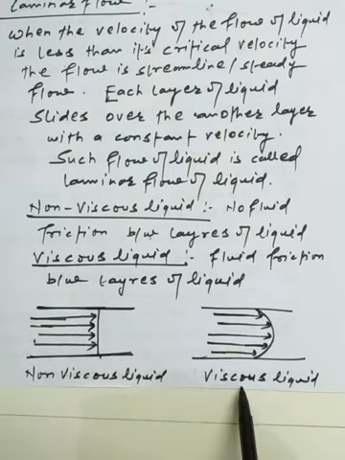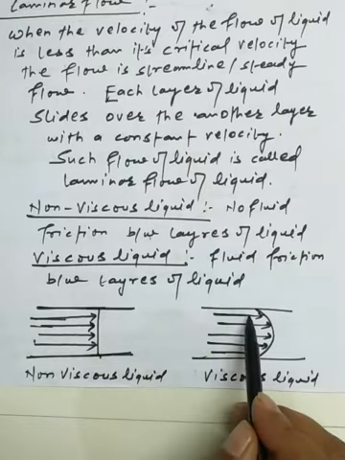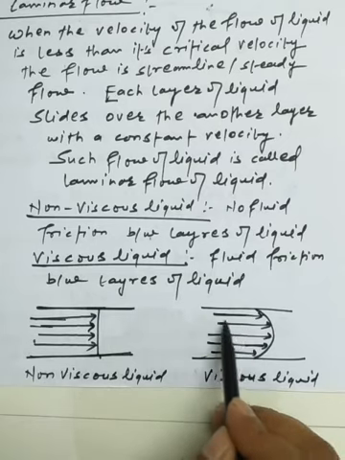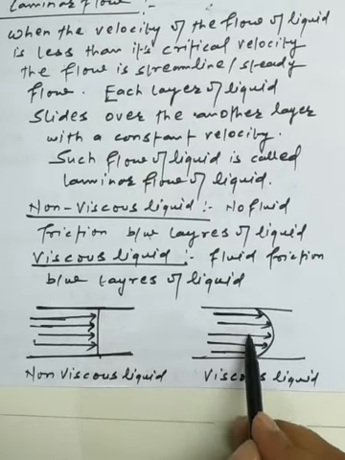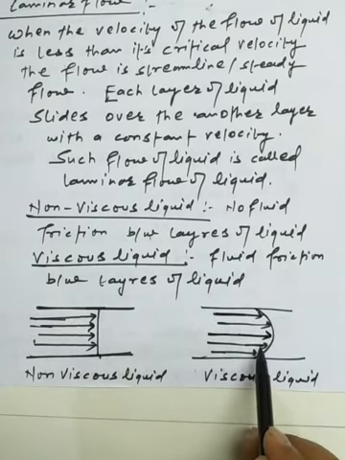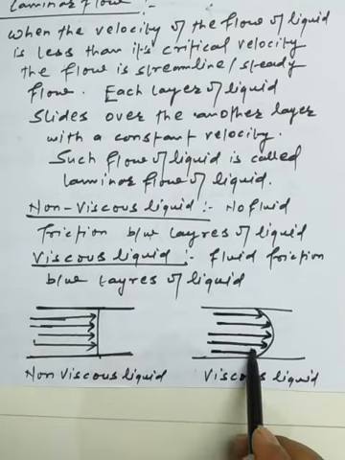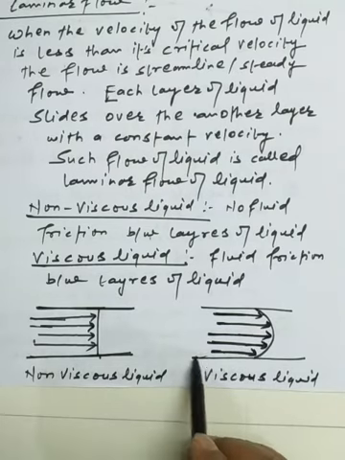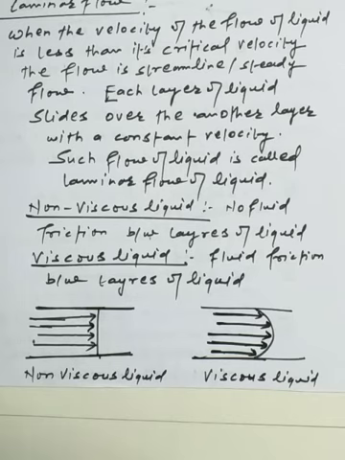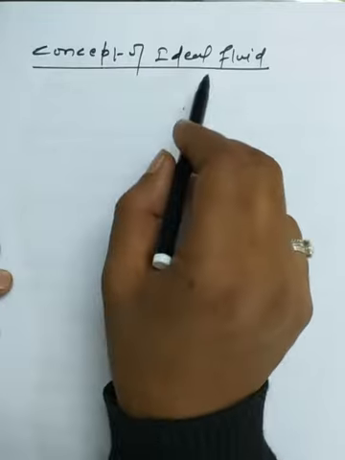Now, if I assume viscous liquid flow through a tube, the layers in contact with the surface of the tube have less velocity, and as they come toward the middle portion, the layers far away from the tube have more velocity compared to the layers closer to the pipe. So this is the concept of viscous and non-viscous liquid flow through a tube along with the laminar flow. Now here we have the concept of the ideal fluid.